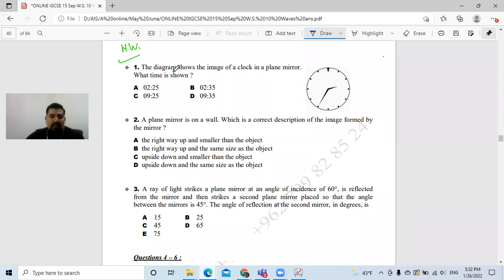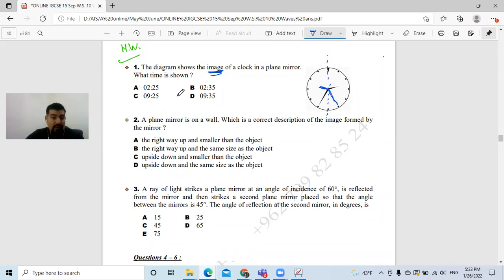The diagram shows the image of a clock in a plane mirror. What time is shown? I'm seeing this image from a reflection of a mirror. So that means we have the two hands. This hand will be in this direction if this is the mirror, and this will be on this side. So how much is the time?